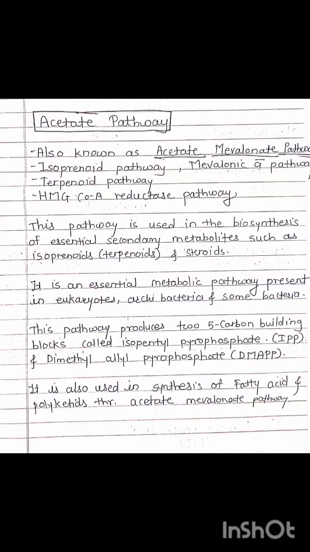Next pathway is the acetate pathway, also known as acetate mevalonate pathway, isoprenoid pathway, mevalonic acid pathway, terpenoid pathway, and HMG-CoA reductase pathway. So this pathway is used in the biosynthesis of essential secondary metabolites such as isoprenoids, also known as terpenoids, and steroids. It is an essential metabolic pathway present in eukaryotes, archaebacteria, and some bacteria. This pathway produces two 5-carbon building blocks called isopentenyl pyrophosphate and dimethylallyl pyrophosphate. It is also used in the synthesis of fatty acids and polyketides through the acetate mevalonate pathway.